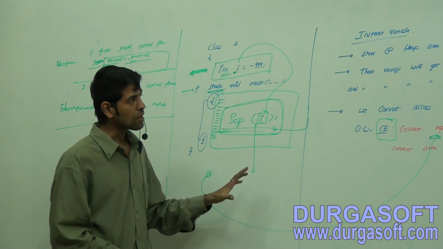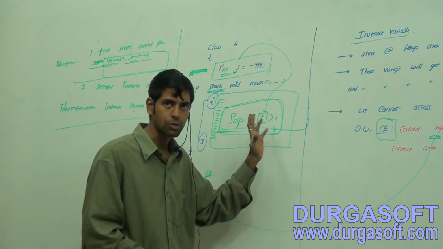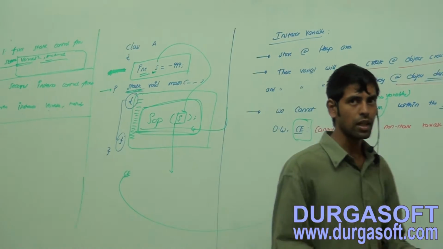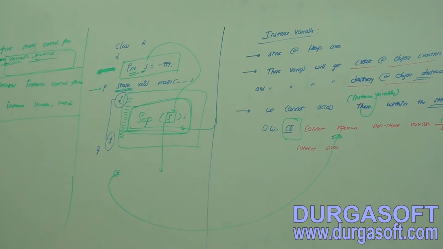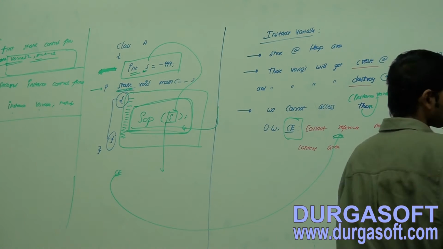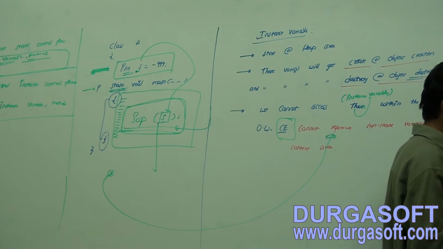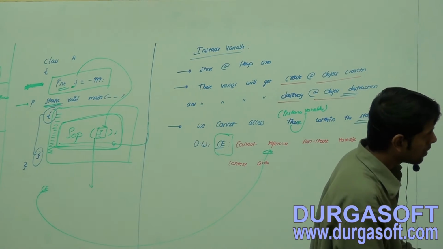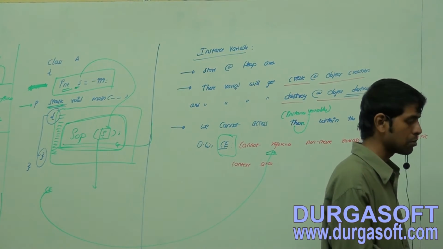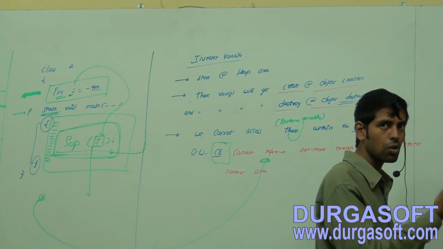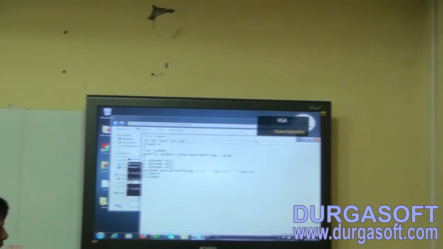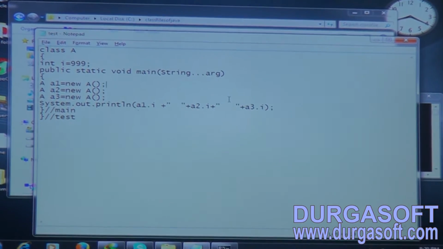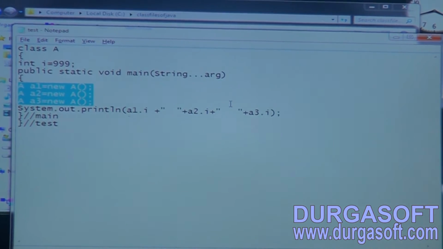Now let us compile and execute this one. Let me first compile it and bring up this compile time error. Observe here the same piece of code, whatever we have seen on the board.